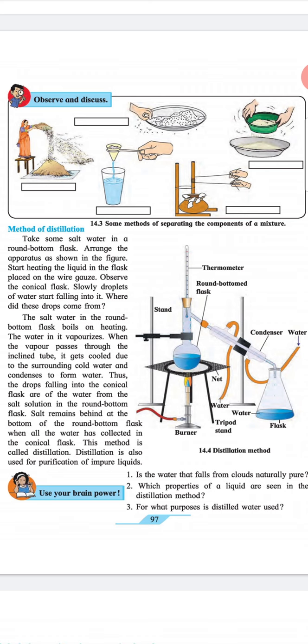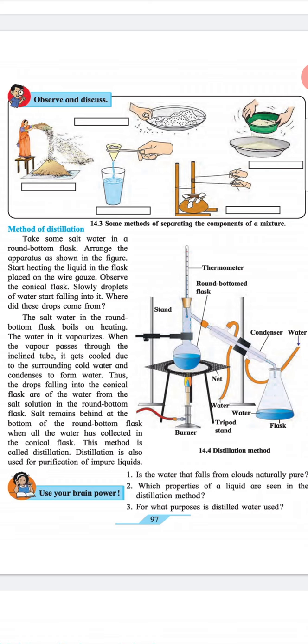The salt water in the round bottom flask boils on heating. The water in it vaporizes. When the vapor passes through the inclined tube, it gets cooled due to the surrounding cold water and thus condenses to form water. Thus, the drops falling into the conical flask are of the water from the salt solution in the round bottom flask.